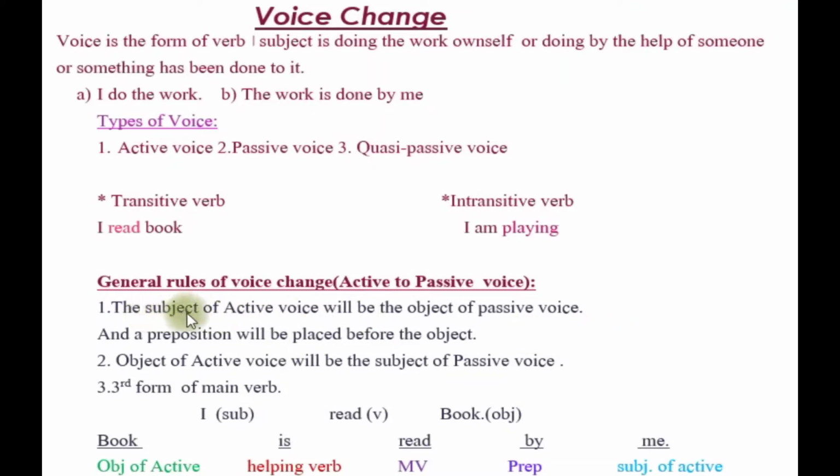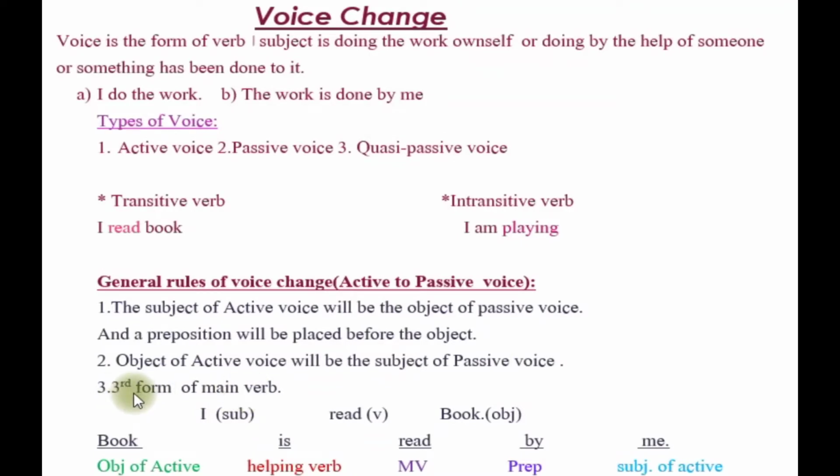Number one, the subject of active voice will be the object of passive voice, and a preposition will be placed before the object. Number two, object of active voice will be the subject of passive voice. Number three, third form of main verb.